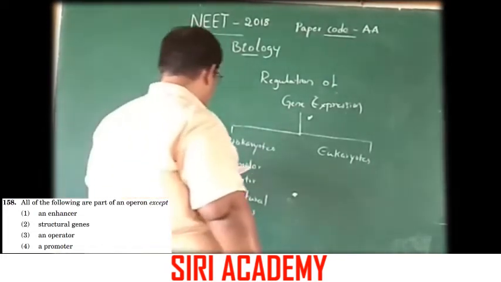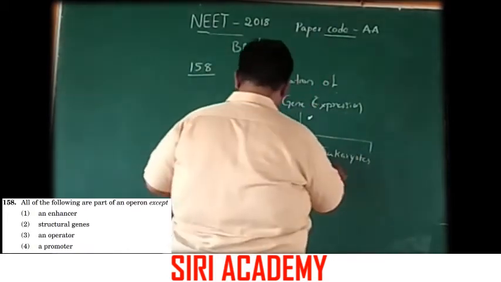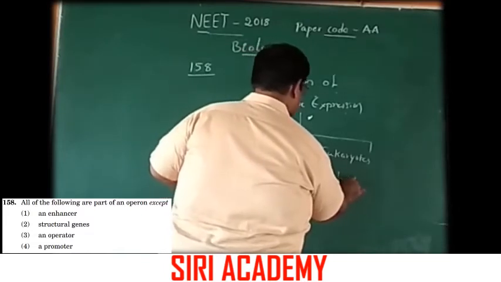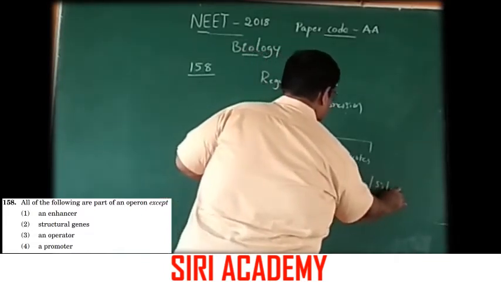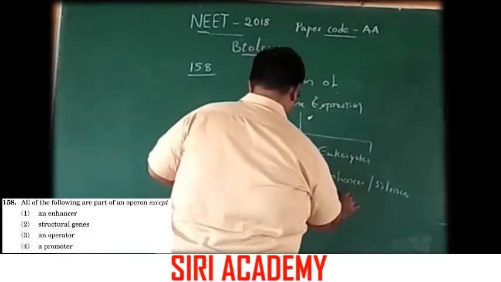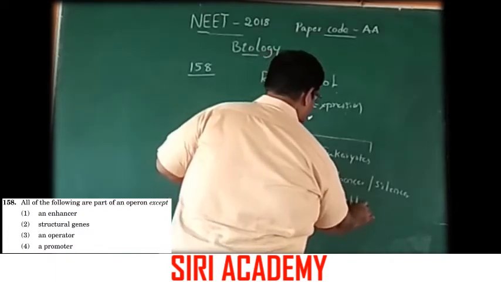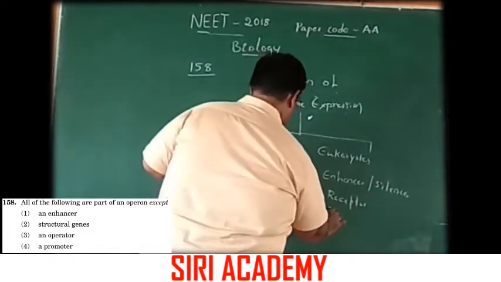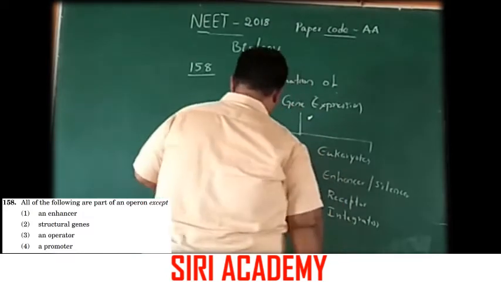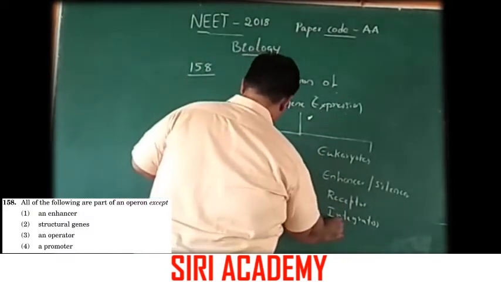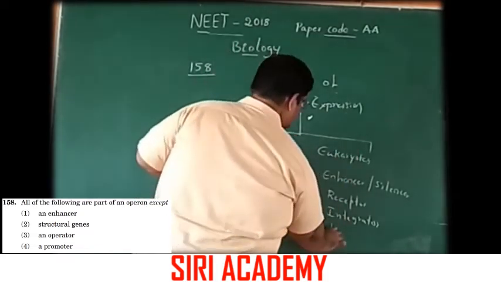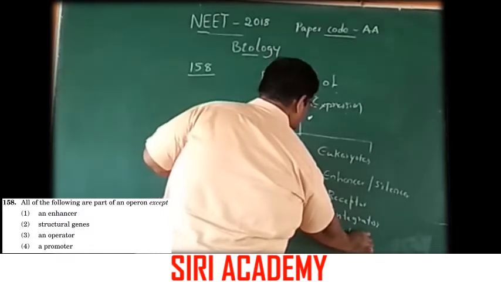In eukaryotes, they have the enhancer or silencer, receptor, integrator, and producer.